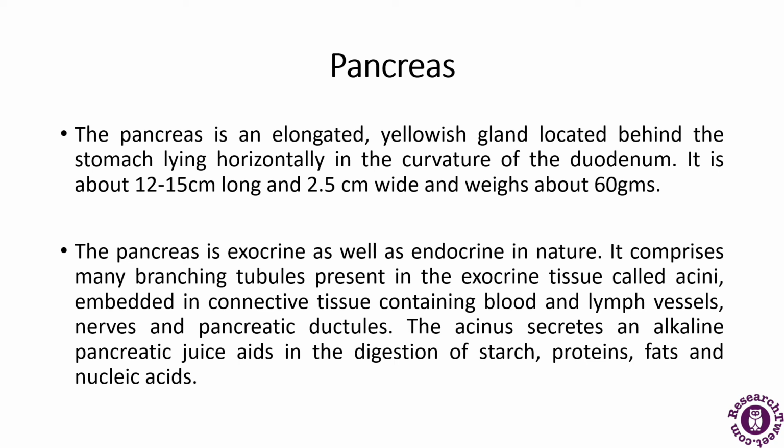As we know, the pancreas is both endocrine and exocrine, so it performs both types of function. As an endocrine gland, it secretes two major hormones, insulin and glucagon. And as an exocrine gland, it secretes pancreatic juices.